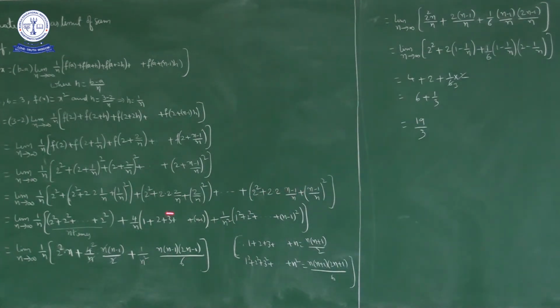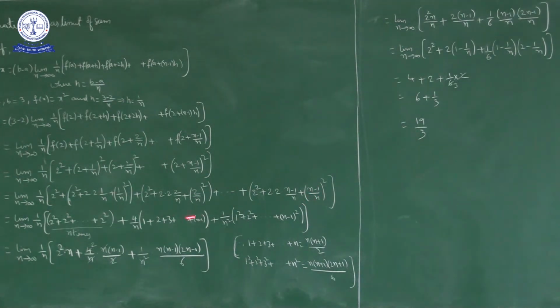So overall 4 by n common, 4 by n into 1 plus 2 plus 3 plus and so on up to n minus 1. Plus here 1 by n whole square, here 2 by n whole square, next bracket 3 by n whole square, and last bracket n minus 1 by n whole square. So overall 1 by n square common, 1 square plus 2 square plus 3 square and so on up to n minus 1 whole square.